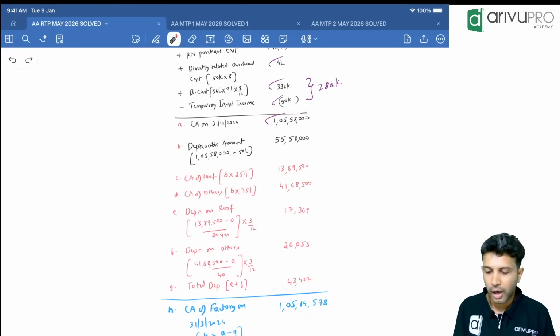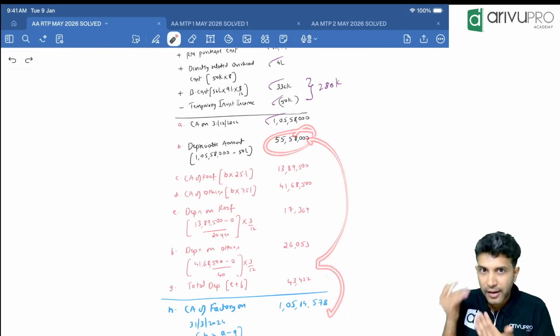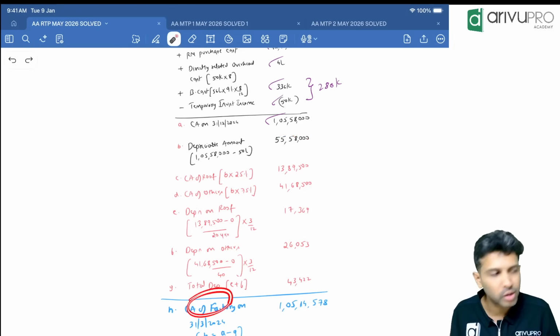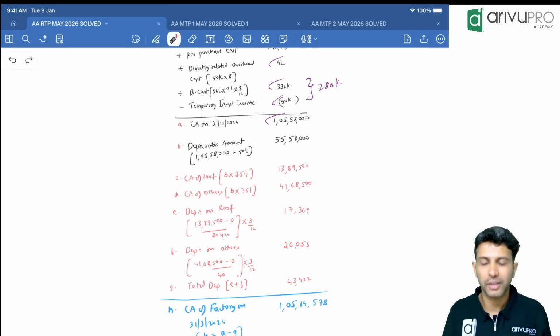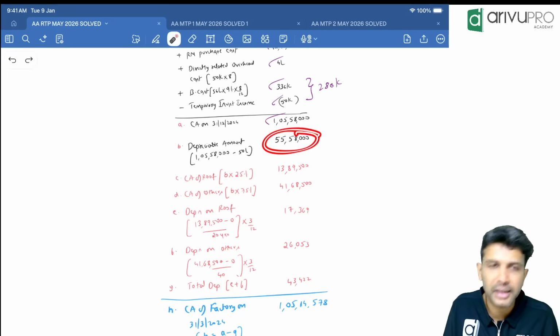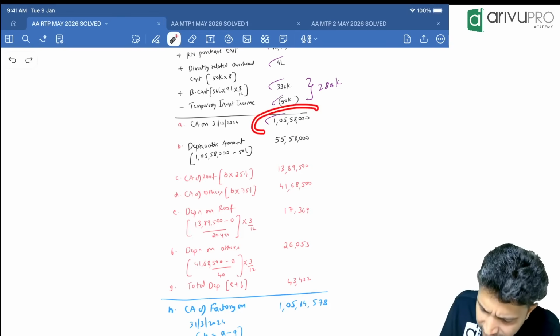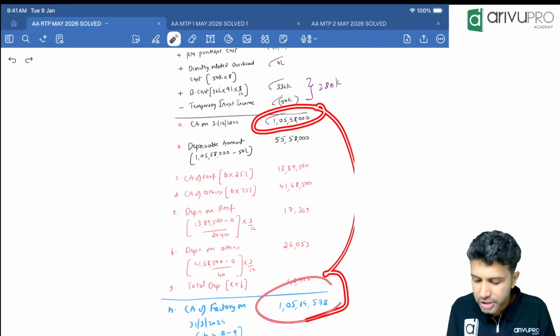Okay, people, don't take this amount and reduce this. Even to construct a factory, land is also required. So when they say carrying amount of the factory, land also will be included. But land should not be depreciated. So for depreciation purpose, first we'll eliminate the land, then calculate the depreciation. Take the carrying amount of the factory including land before depreciation, reduce depreciation and you'll get the carrying amount.